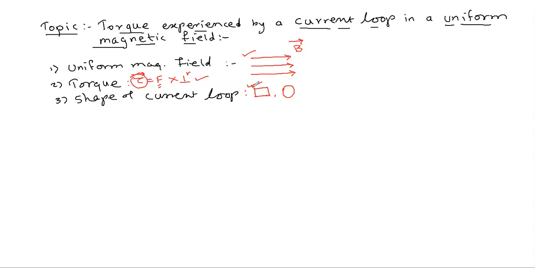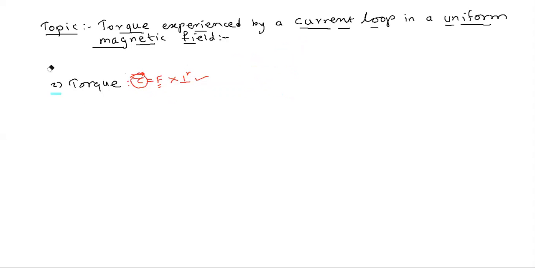When we discuss in detail, you will come to know about the torque, the uniform field, and the shape of the current loop. So we will proceed with the diagram, and you have to see it very carefully and note it down.